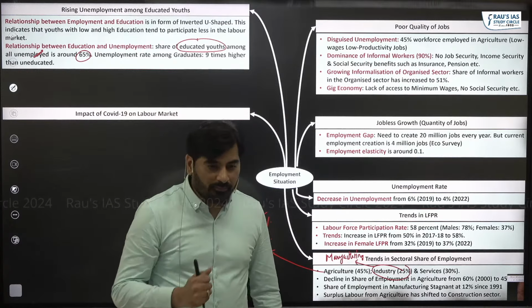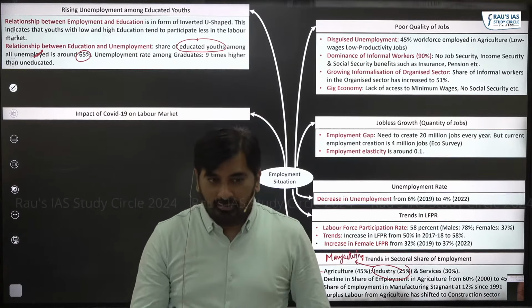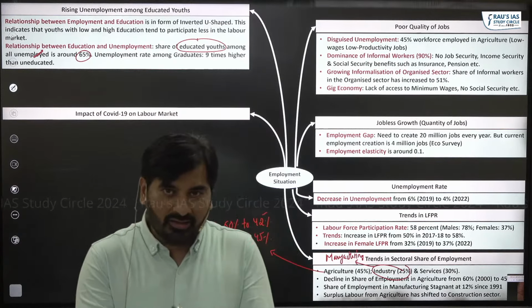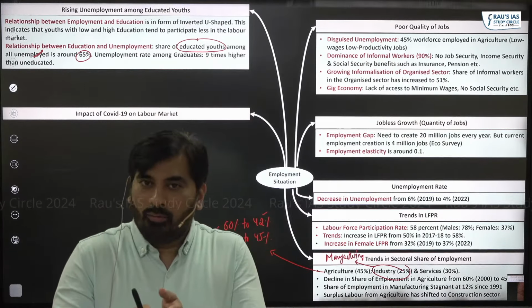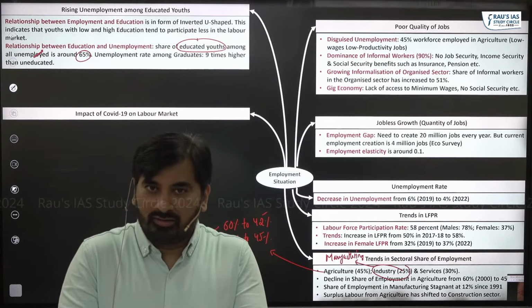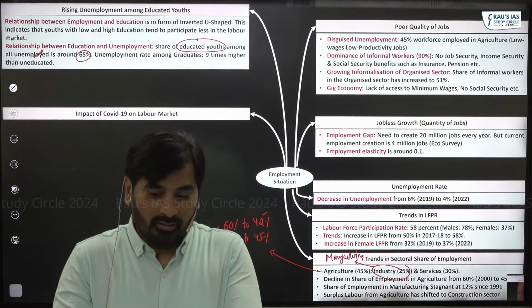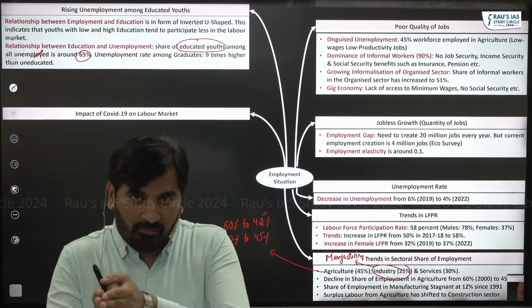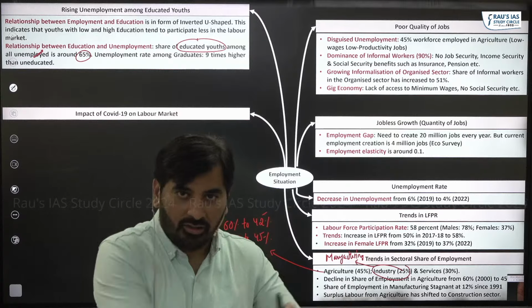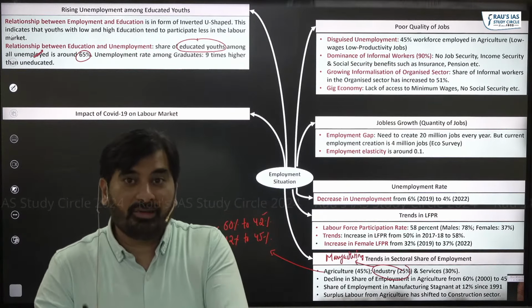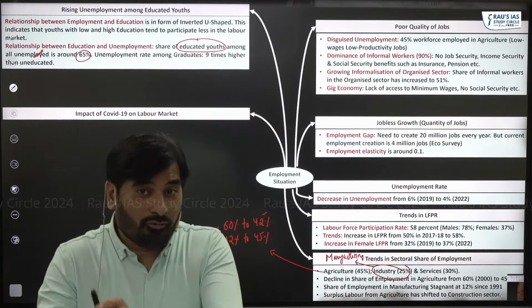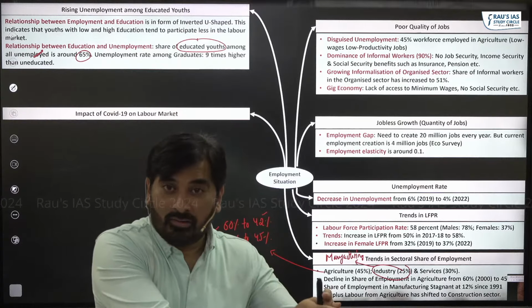Now, why is it a problem? It's a problem because if someone is employed in the manufacturing industry, it is more likely that the person is employed as a formal sector worker. If this person has shifted from manufacturing to construction, it means there has been a transition from formal sector to informal sector.